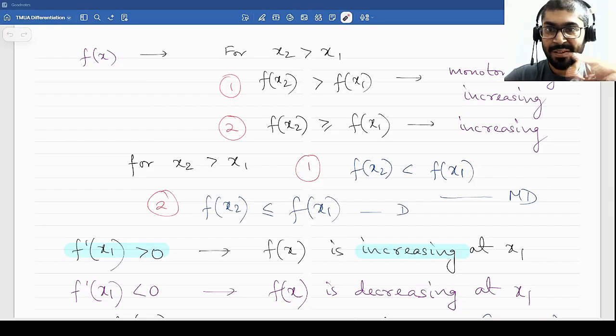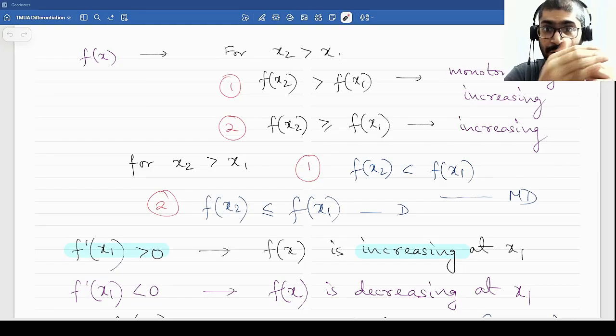So if a function changes the sign of the derivative, not the trigonometric sine, sign as in positive or negative, so if the positive or negative nature of the derivative of a function changes, it has to go via 0, right? So greater than 0, 0, less than 0, or less than 0, 0, greater than 0. Now this is not always true, because you could have a vertical tangent as well. Sorry, vertical tangent is completely different. You could have a vertical asymptote as well. So if you have a vertical asymptote, then your function was increasing, it increased so much that it went to an asymptote, to infinity, and then started decreasing. So in that case, you will not have f dash x greater than 0, f dash x equal to 0, and f dash x less than 0. You will have f dash x greater than 0, derivative does not exist, f dash x less than 0.